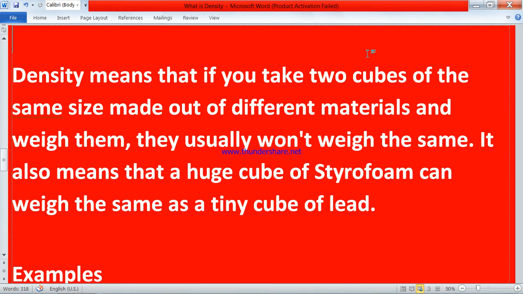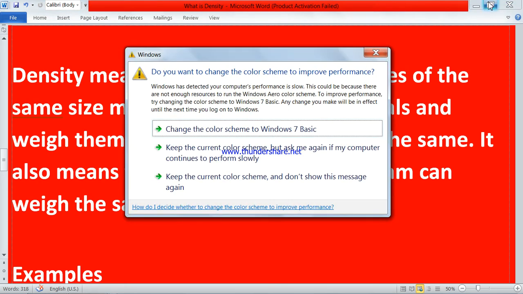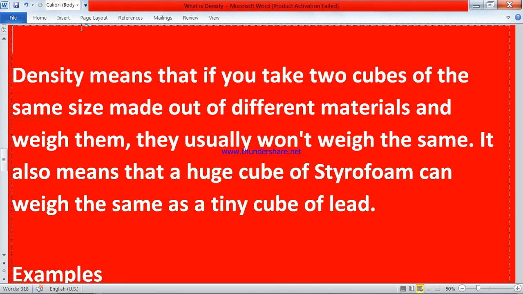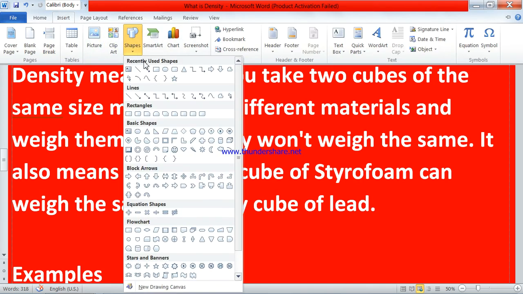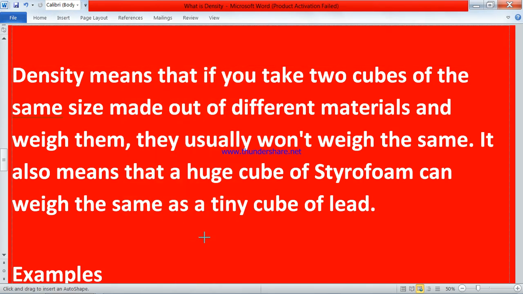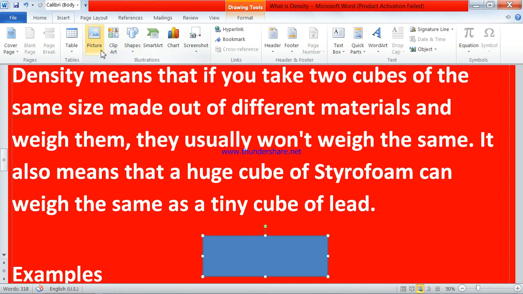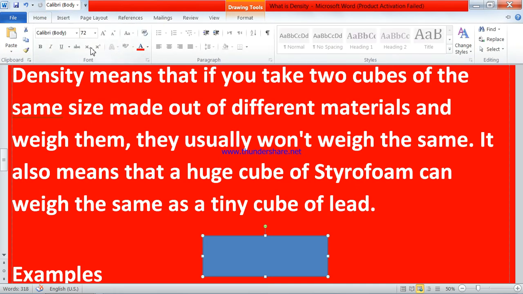What it is saying is that if you take a heavy iron and, of the same size and same shape, a foam. You all must be having a foam cover, of this shape. Now I will show you. It is of this shape. You must be having it at your home. Your fathers must clean with it. It is of yellow color. It is spongy.